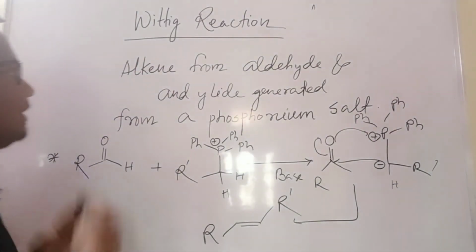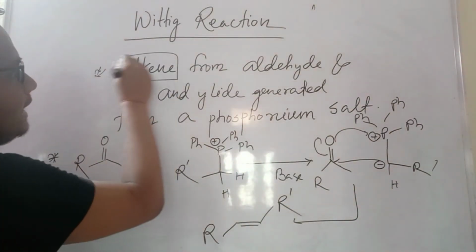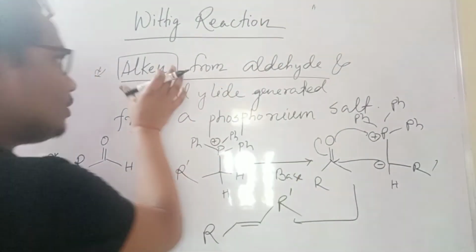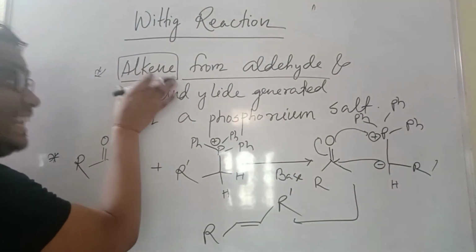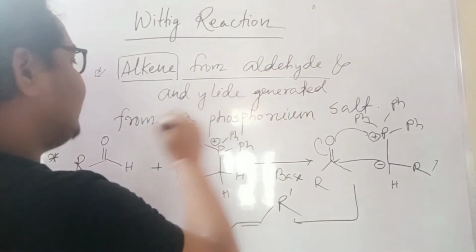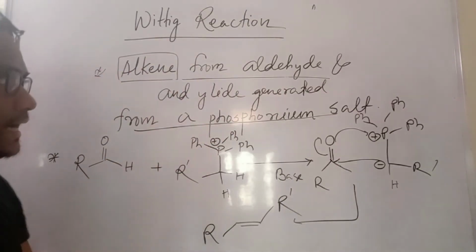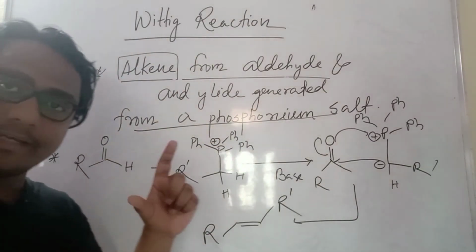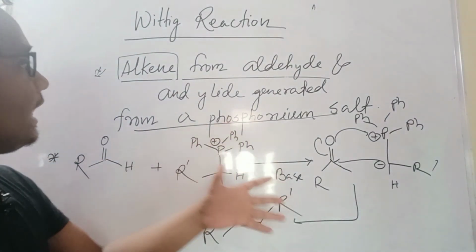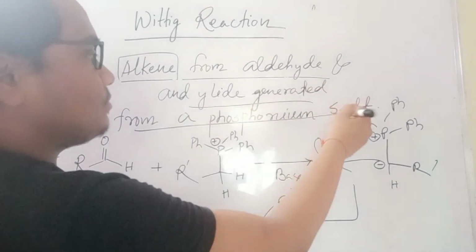See, Wittig reaction means generation of alkene, that is, double bond formation from an aldehyde and an ylide generated from a phosphonium salt.